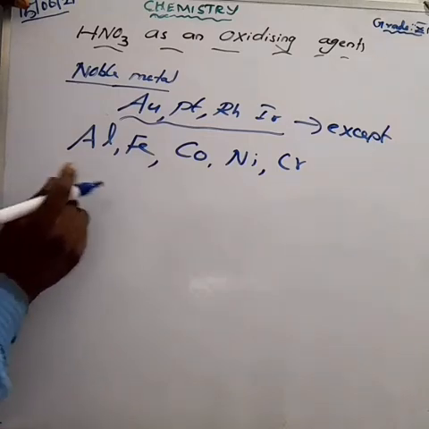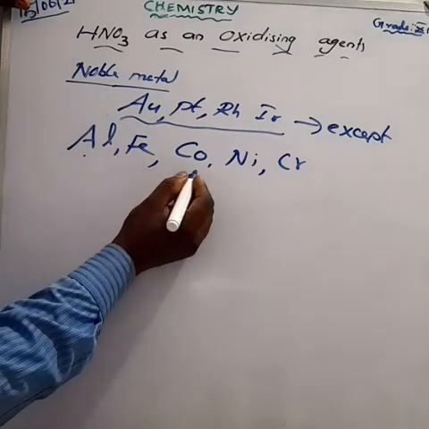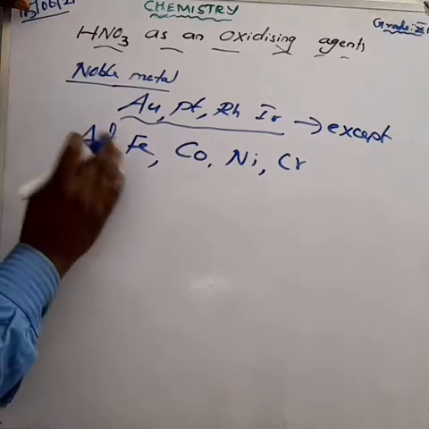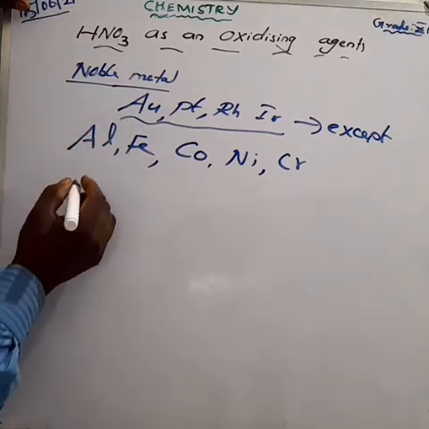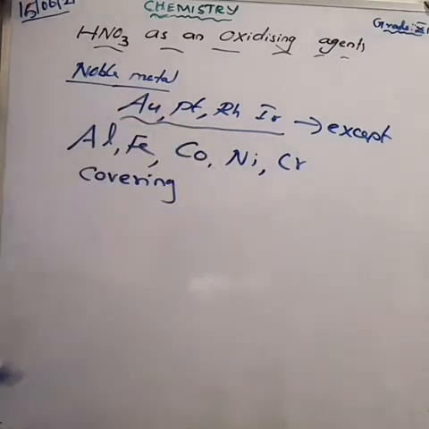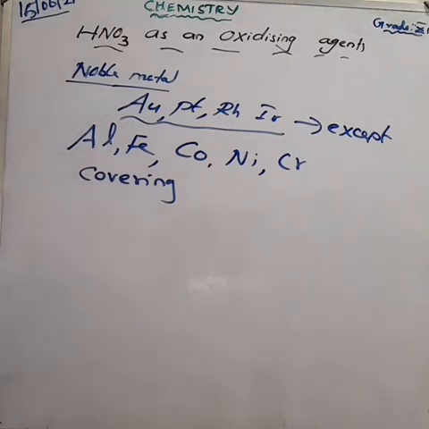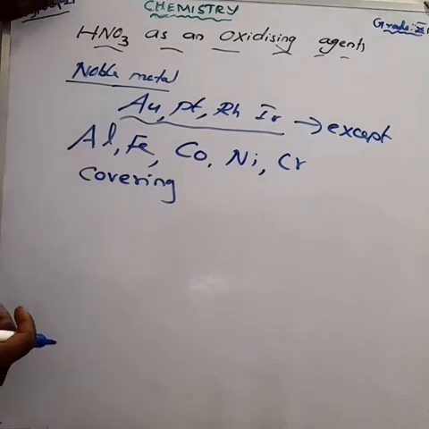What does rendered passive mean? It means a light coating of protective material forms on the surface of the metal.